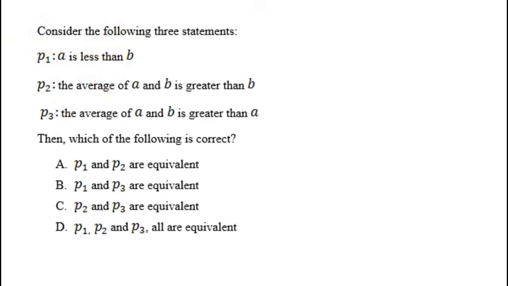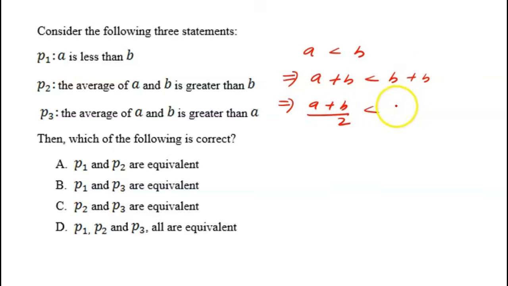Now let us look at this. Consider the following three statements. P1: A is less than B. The statement P2: the average of A and B is greater than B. And P3 is the statement: the average of A and B is greater than A. So A is less than B. Suppose I take A is less than B, then I can consider that A plus B will be less than B plus B, and this will also imply that (A plus B) by 2 is less than (B plus B) by 2, so I can write directly that it is less than B.